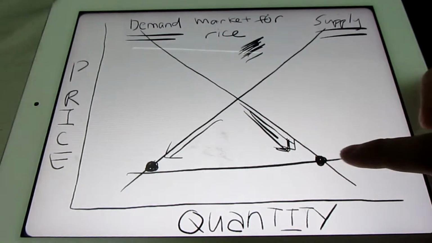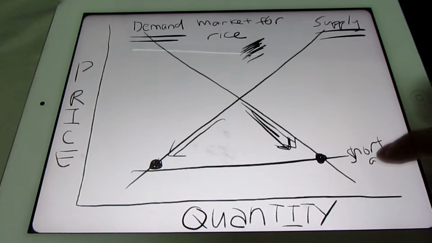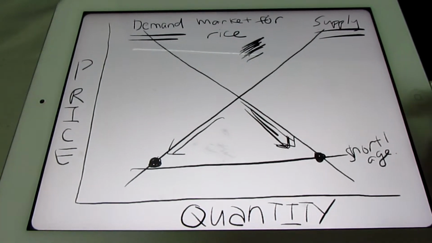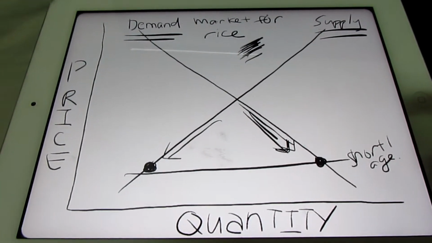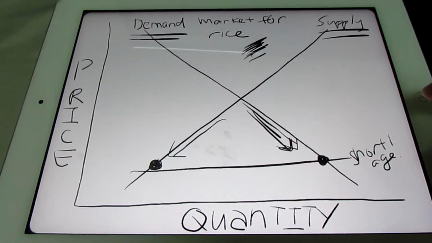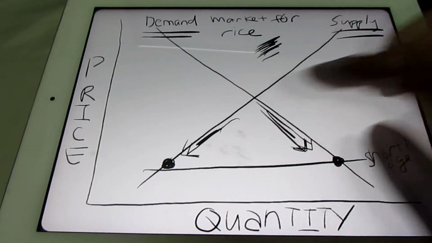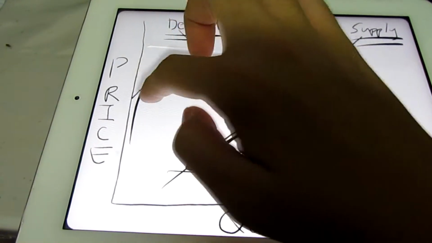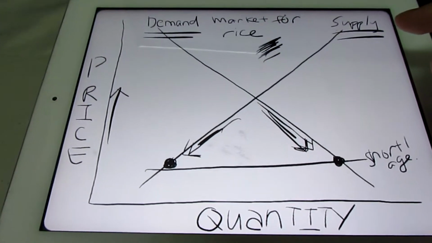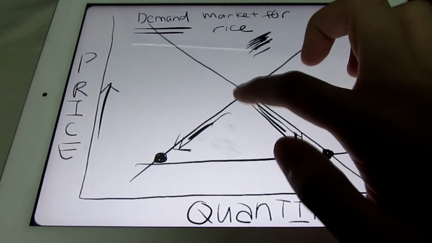And what do you call that? Shortage. There is a shortage in supply in the market right now because demand is higher than the supply. So the supply does not satisfy the demand. The only way to satisfy the demand is that prices go up. So what happens if prices go up? That is to achieve market equilibrium.